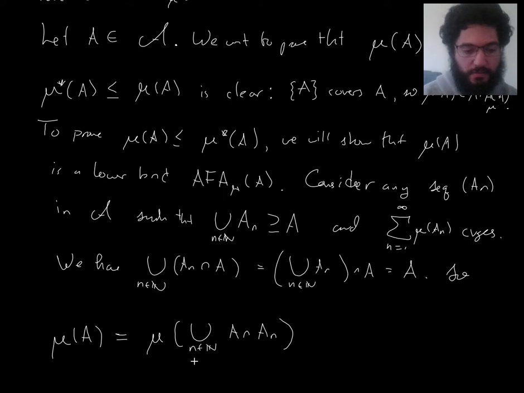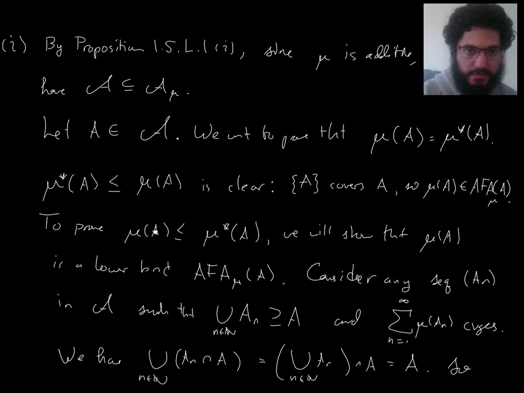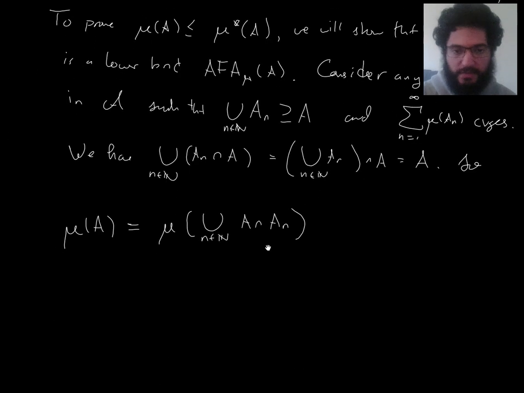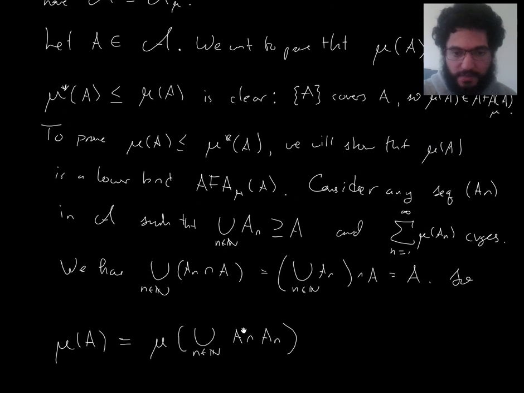And now I'm assuming mu is countably additive, right? That's one of the assumptions in our amazing extension theorem. We're assuming we're starting with something countably additive. So if these were disjoint sets, which I don't know that they are, but if they were, then I could say, oh, this equals the sum of the mu's.